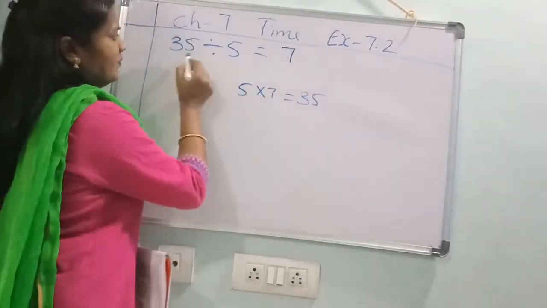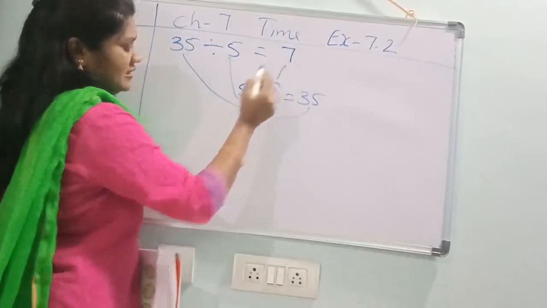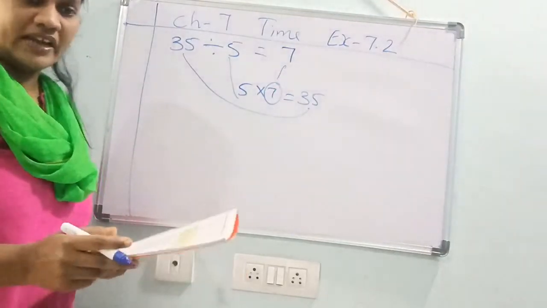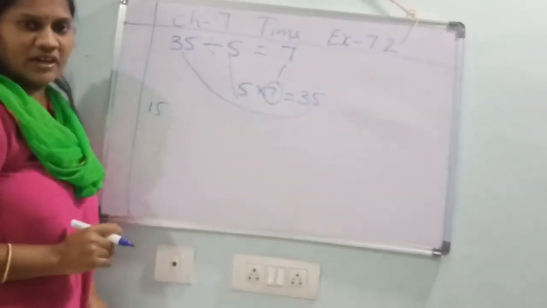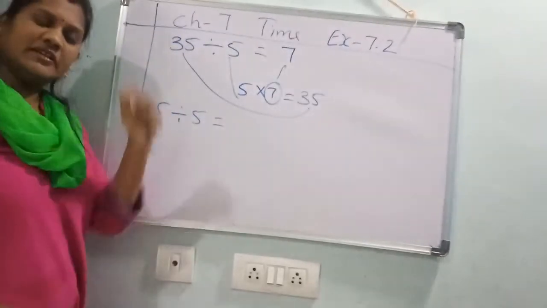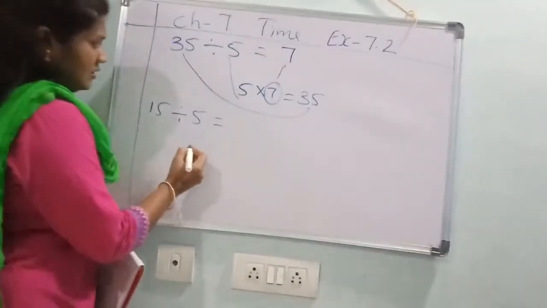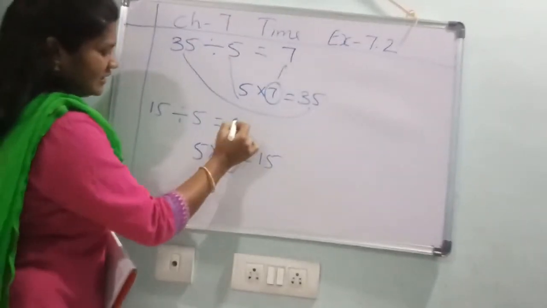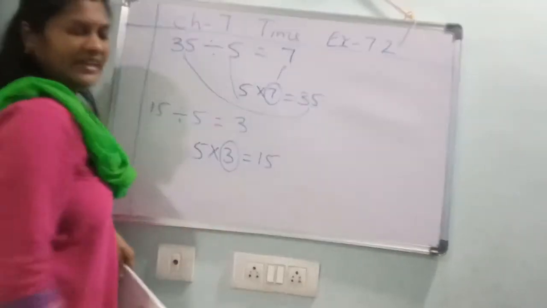Yes. See, here 35 is here, 5 is here. What is the number that came? 7. See, minute hand is in 7. Understood, children? Again, 15 minutes means what? 15 divided by 5 you should do. Yes. 5 ones are 5, 5 twos are 10, 5 threes are 15. 5 into 3 is equal to 15. Yes. This 3 you should write here. Minute hand is in 3.